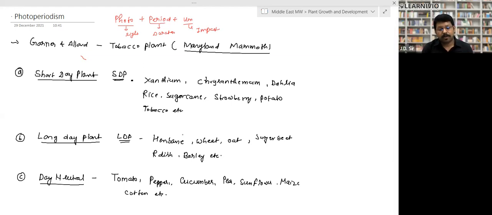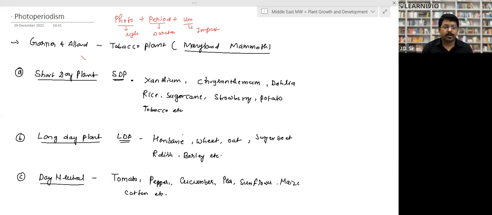It depends on the plant, but I'm just giving you an average idea. So long day plants are those which require a long light period. Examples: henbane, wheat, oats, sugar beet, radish, and barley.